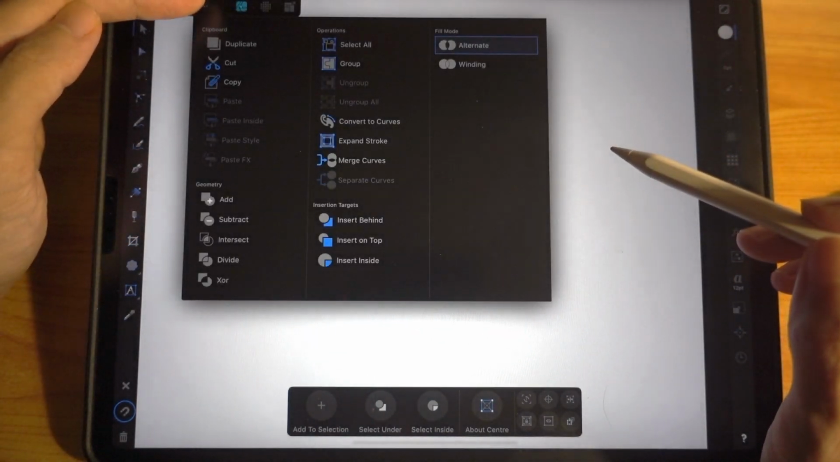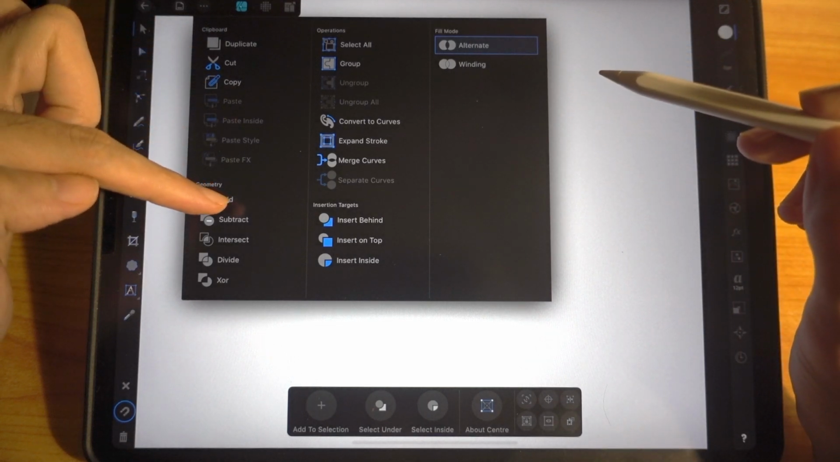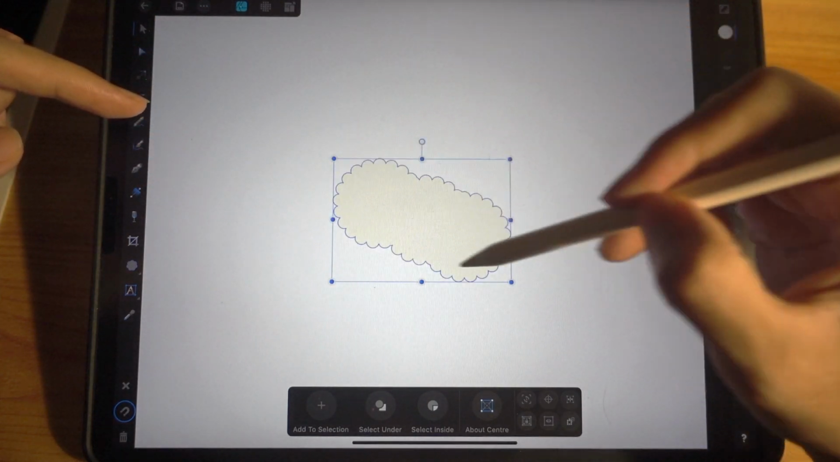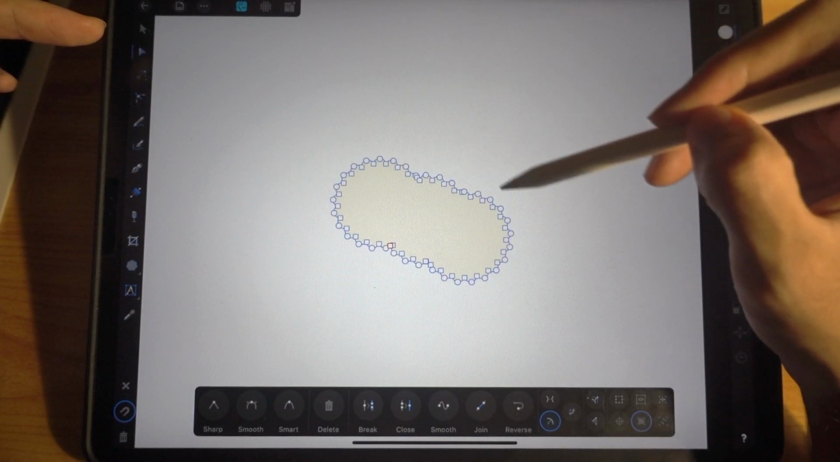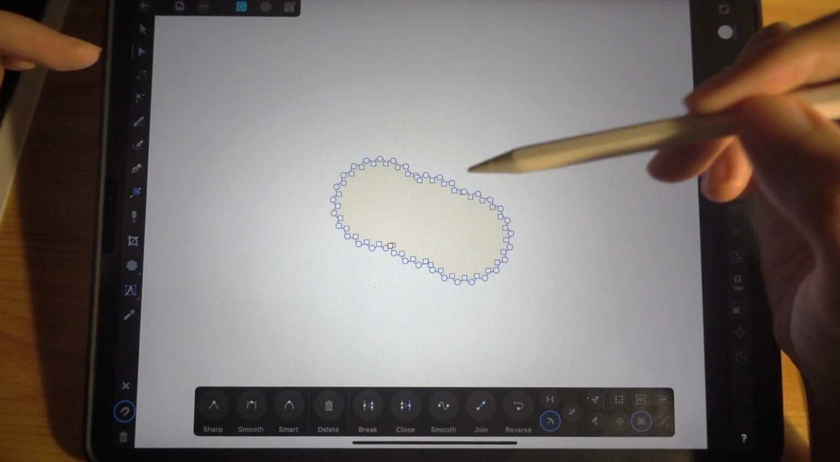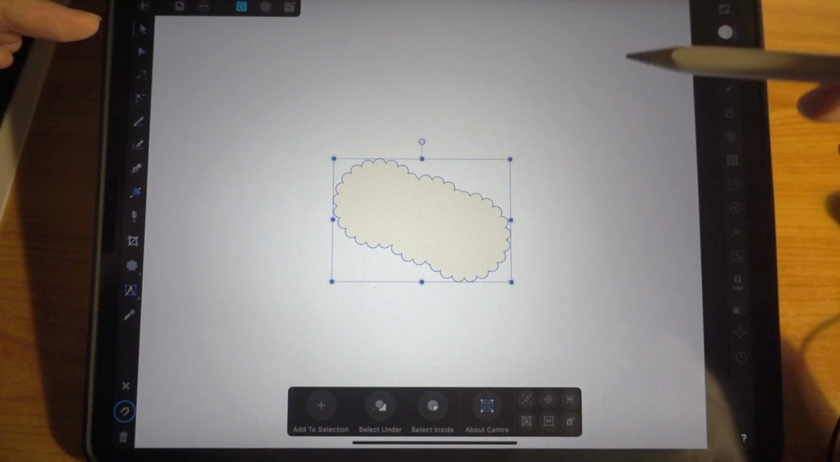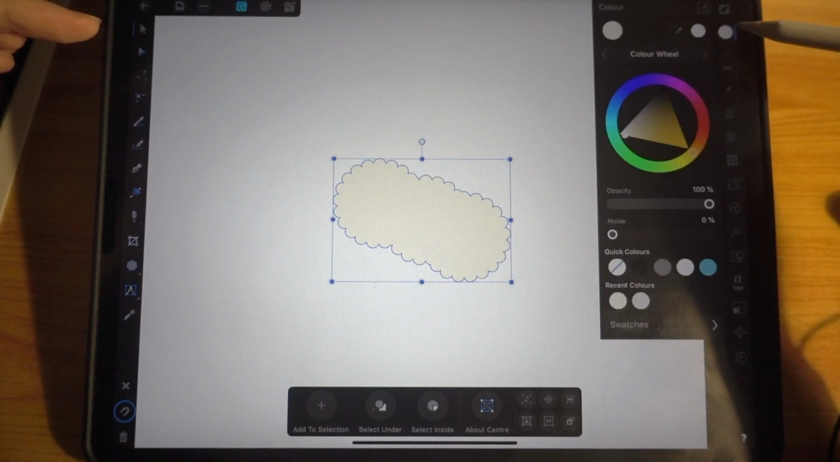Next, we are going to combine all of these things. So tap here and then tap on add, so it's one whole block. If you tap on the node tool, you can see there are lots of nodes here that you can adjust, but we're not going to do that. We don't have to.